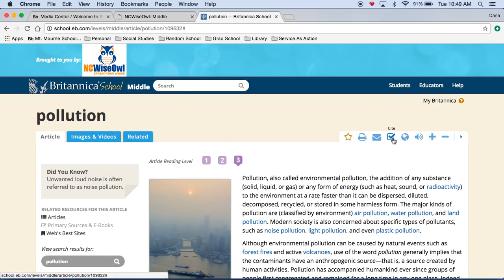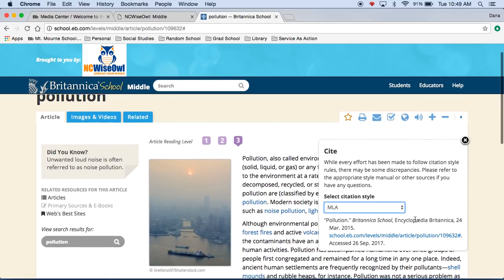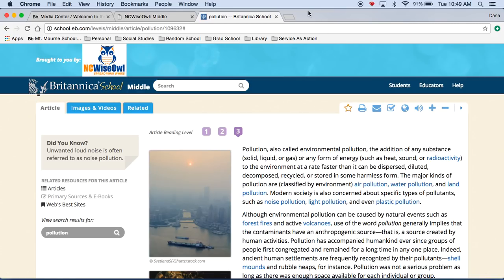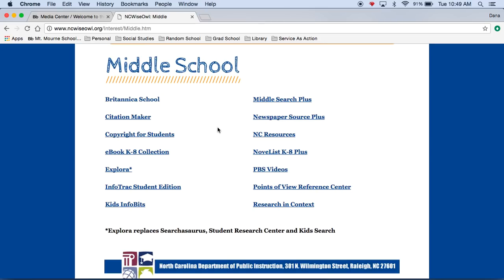And then you are going to have to do a bibliography or a works cited page for your research today. So this little tool is one of my favorites too. It actually, if you click on there, it will give you the citation already. You don't have to go to EasyBib or do any of that. All you have to do is copy and paste this into your source. So that's really helpful. So that is Britannica School. So I'm going to close out of that and go back to Ncwiseowl. The next stop is the ebook collection.